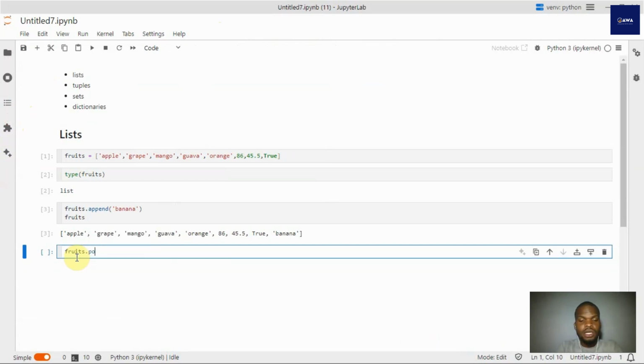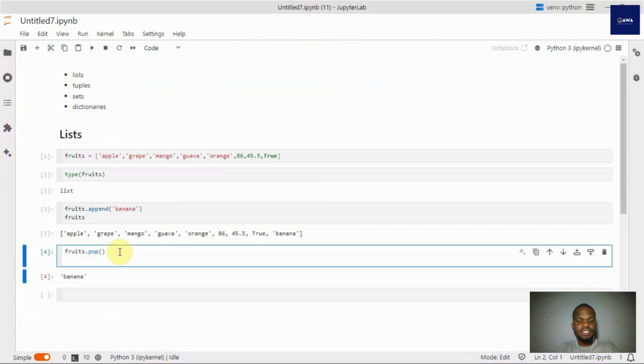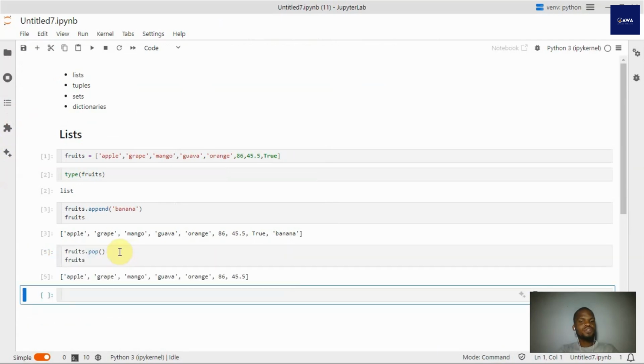Okay, that's a problem. So I have other functions that we could use, like the pop. What the pop function does is it removes the last item on the list. So please take note of what just happened here. When I ran fruits.pop the first time, it removed the last item on the list, which was banana. And then I ran it again the second time. It's now removed true as well. So you can now see that we have 86, 45.5 as the two last items on the list.